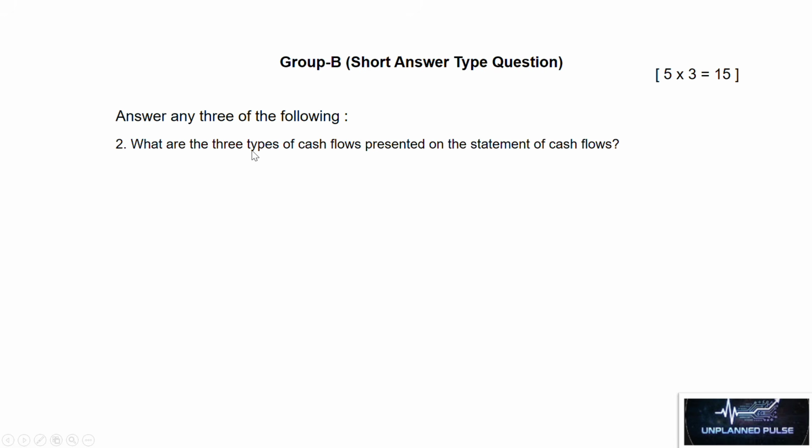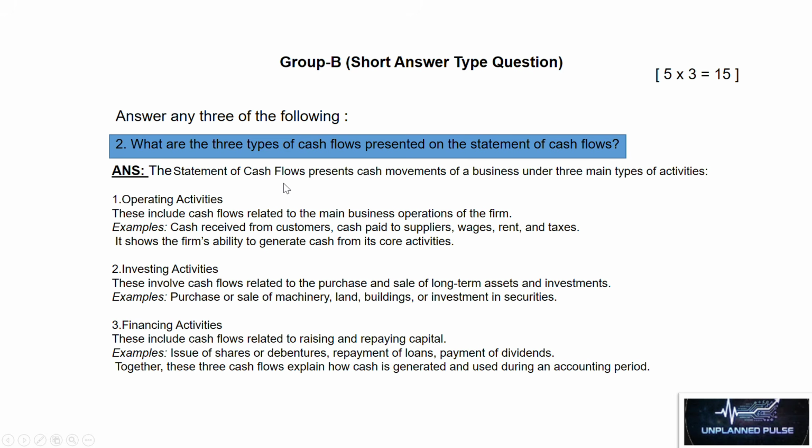What are the 3 types of cash flows presented on the statement of cash flows? That is, the statement of cash flows present cash movements of a business under the main types of activities. Operating activities. This includes cash flows related to the main business operations of firm. Examples: cash received from customers, cash paid to suppliers, wages, rent and taxes. It shows the firm's ability to generate cash from its core activities.